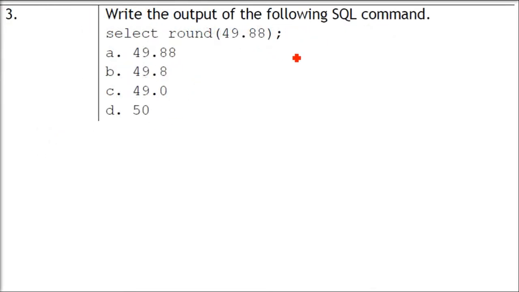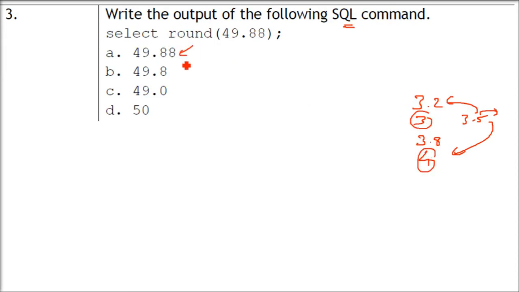Write the output of the following SQL command: select round(49.88). Whether it is SQL or anything else, if I say 3.2, you will round it to 3. If I say 3.8, you will round it to 4. Above 3.5 you make it 4, below 3.5 you make it 3. This is the general rule in mathematics. This is only rounding, so whichever programming language or SQL command, it will be 50.